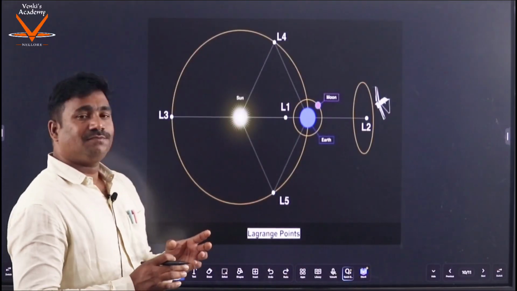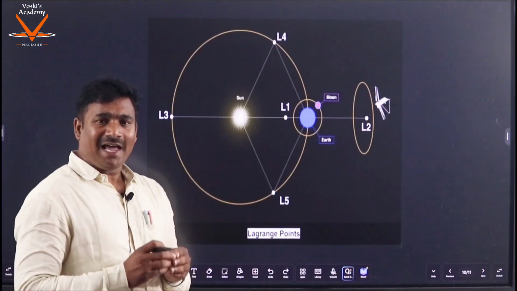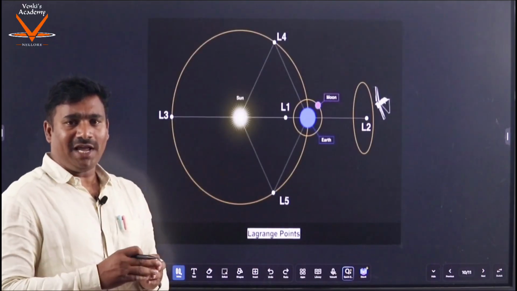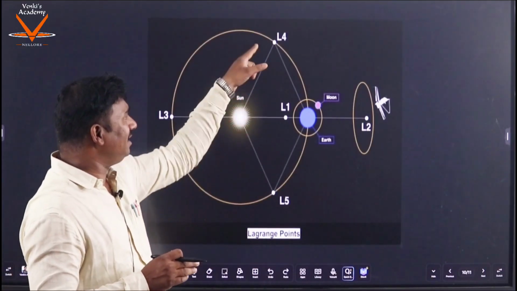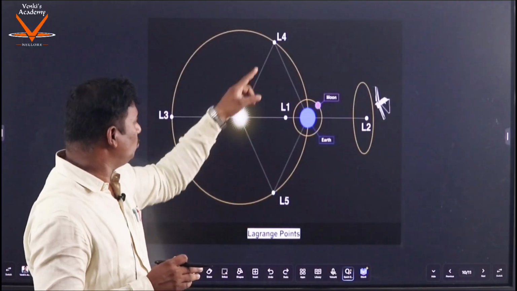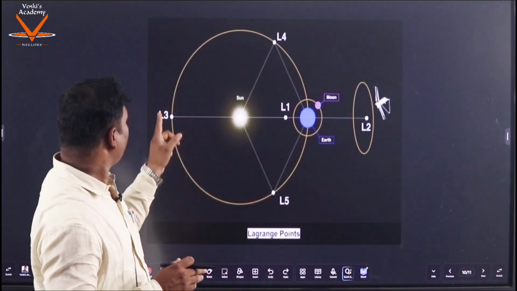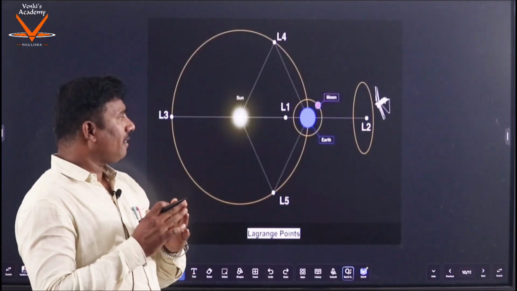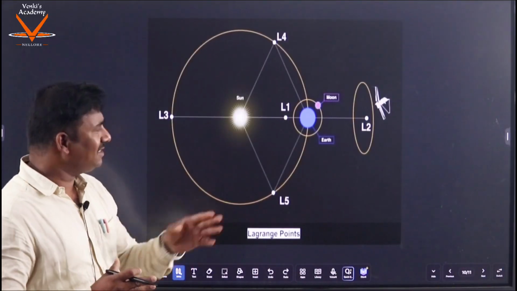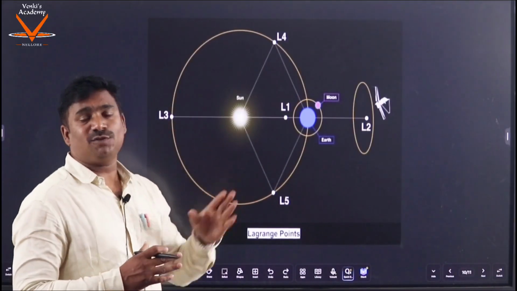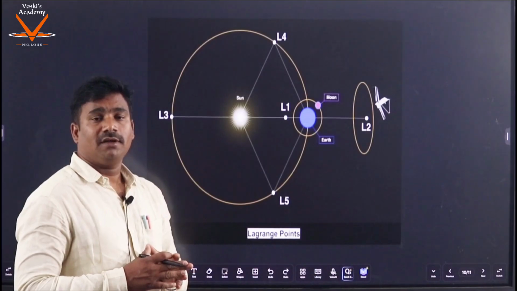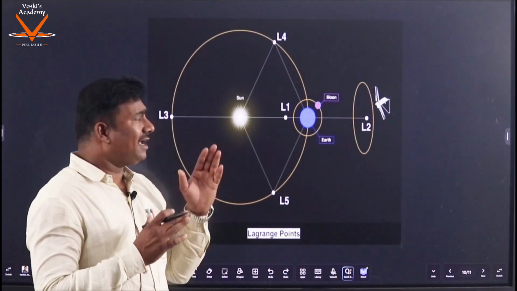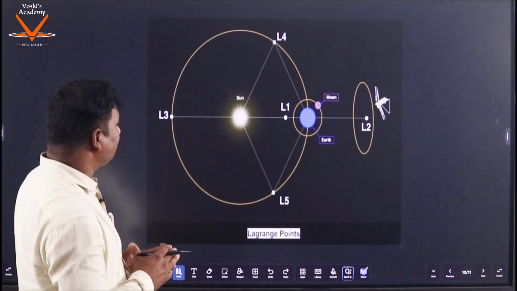And when we position a satellite or an observatory at these Lagrange points, 1, 2, 3, 4, 5, it consumes very little fuel.